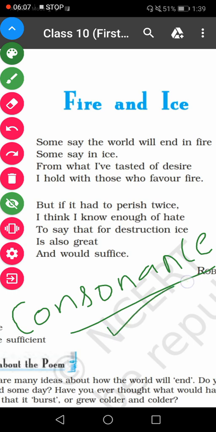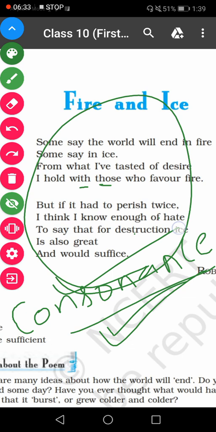So where has this consonance been used, let us find out. I hold with those who favor fire. See here the sound has been repeated in "with" also, in "those" also. So due to the repetition of the sound here, which literary device has been used? Consonance.